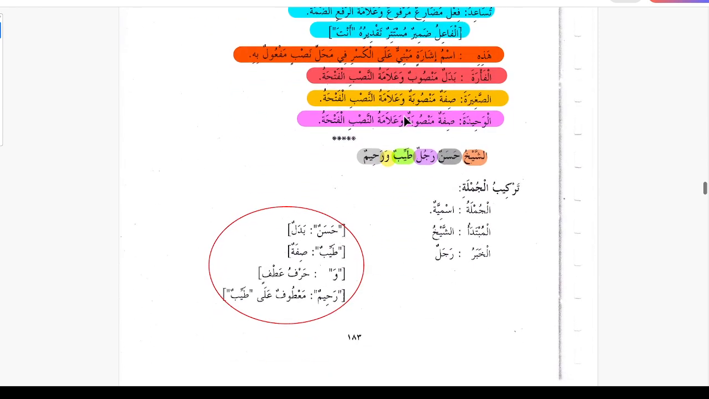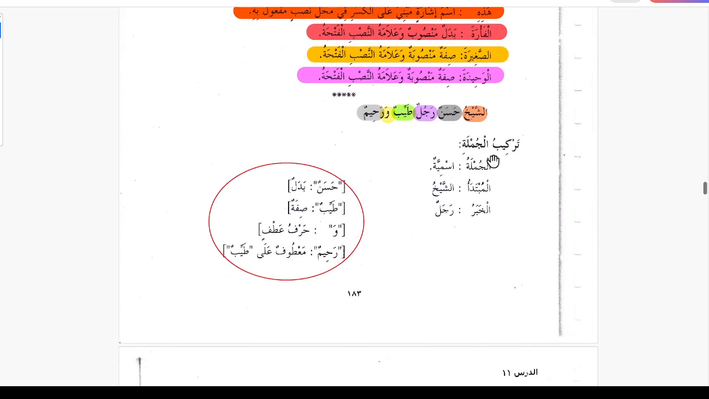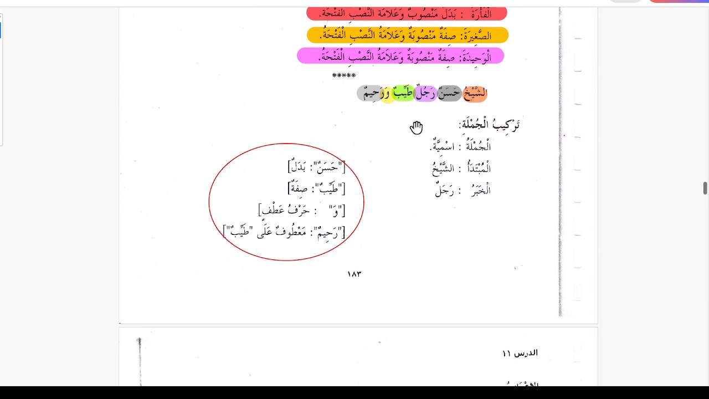The next one is ash-shaykhu hasanun rajulun tayyibun wa rahimun. Shaykh Hasan is a good and compassionate man. So what is the tarkib of this jumla? It is jumla ismiya, starting from a noun, and mubtada is ash-shaykh and khabar is rajulun. And then hasanun is badal for shaykh and tayyibun is sifa for rajulun. Waw is harfu atfin. Rahim is matuf ala tayyibun. So it's the matuf on tayyib.